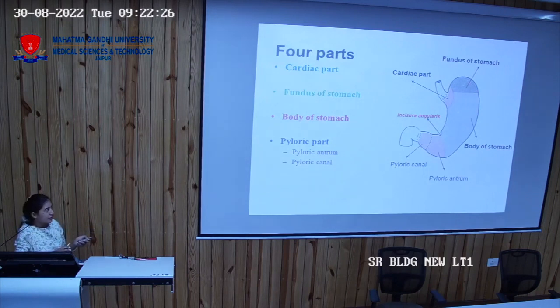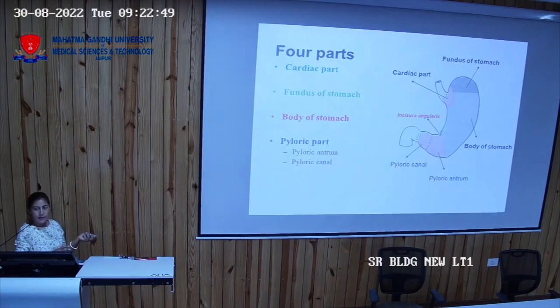Then starts the body. Now how will you demarcate where the body ends? Another external feature is the incisura angularis. That is the end of the lesser curvature, where there is again an angle. From here we draw a line towards the greater curvature. That end marks the end of the body.